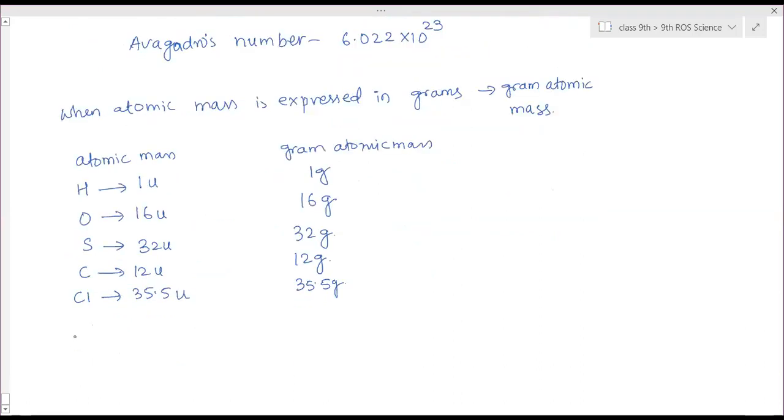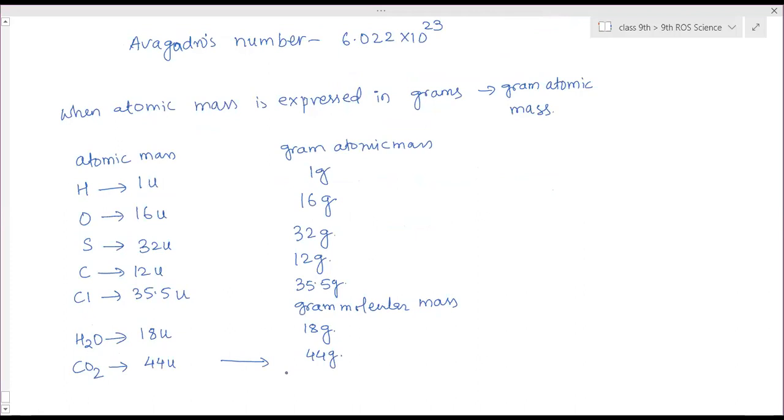Then molecular mass. Water has a molecular mass of 18 u, so its gram molecular mass is 18 gram. CO2, carbon dioxide, is 44 u, so gram molecular mass is 44 grams.